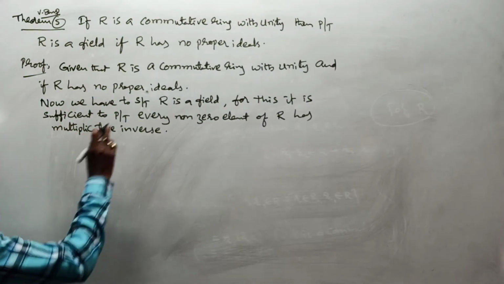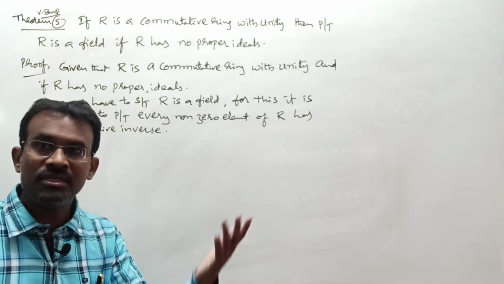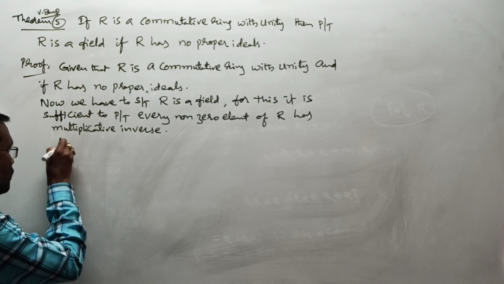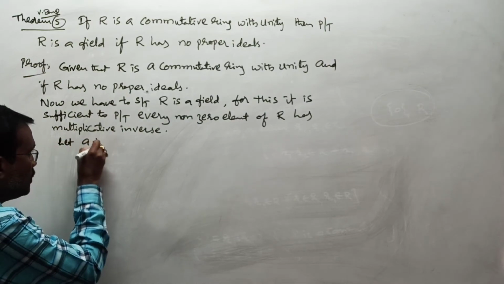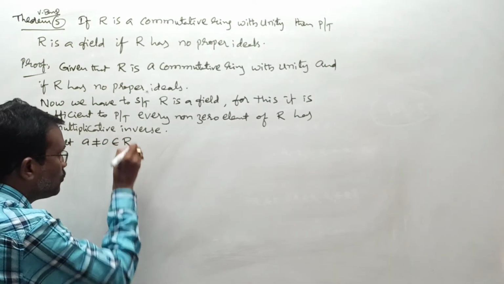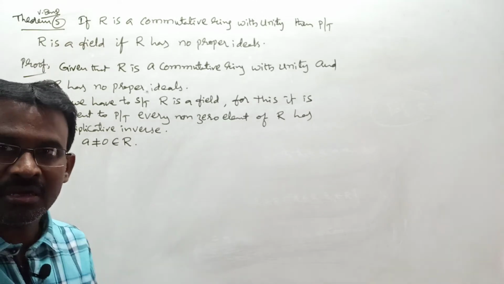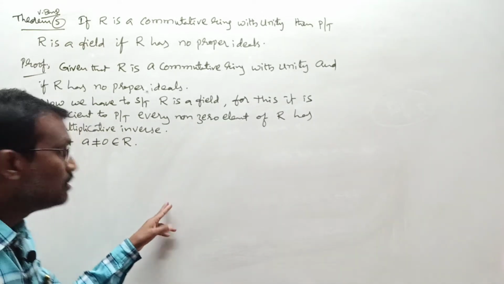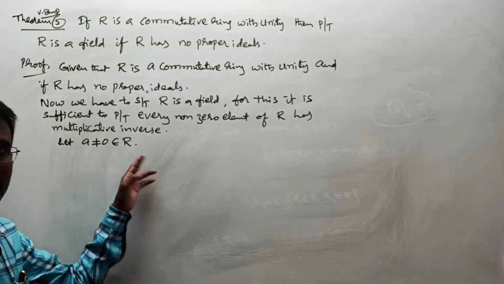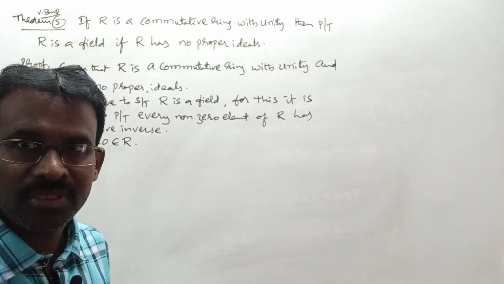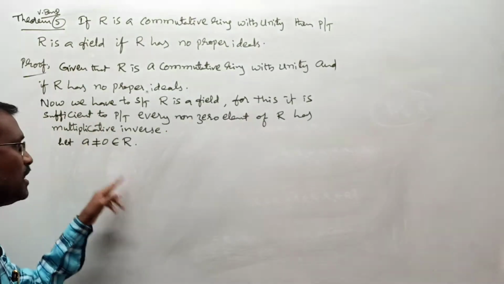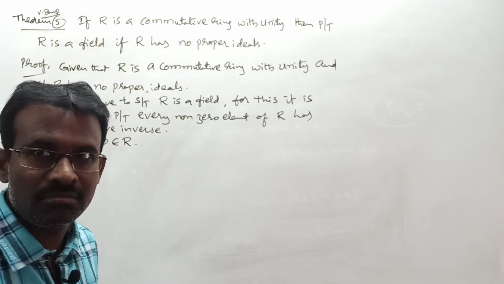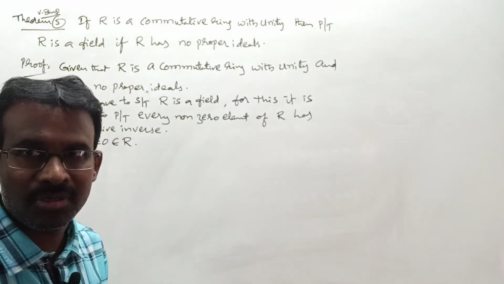For that, in this R I want to take a non-zero element. Let a is not equal to 0, belongs to R, means what? a is a non-zero element of R. If we can show here there exists a inverse in R, that completes your total work. Now what we have to do here? It is enough to prove that the inverse of a exists. That completes your total work, right?